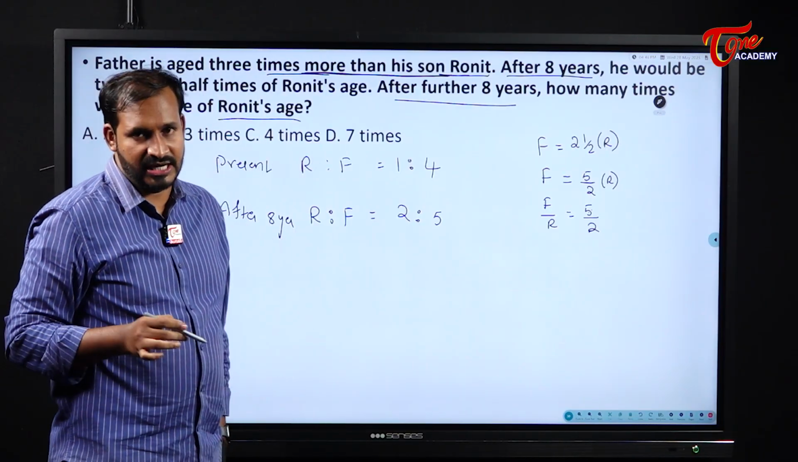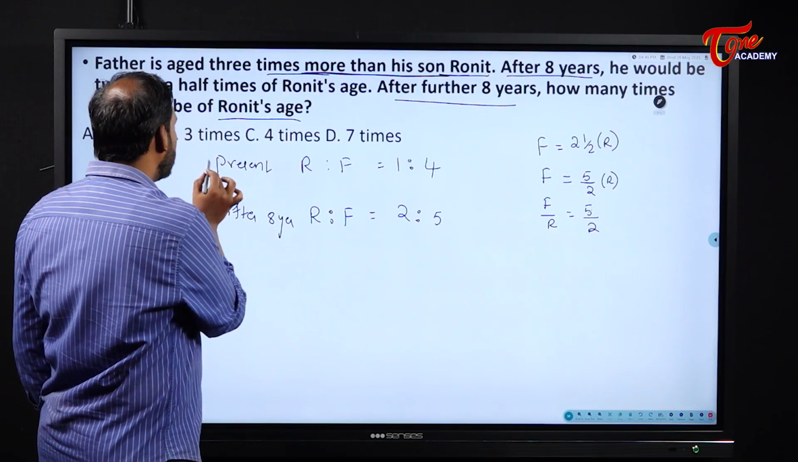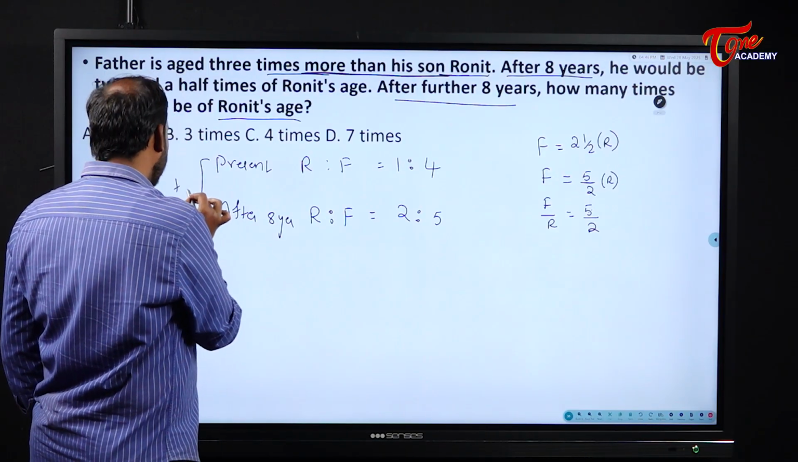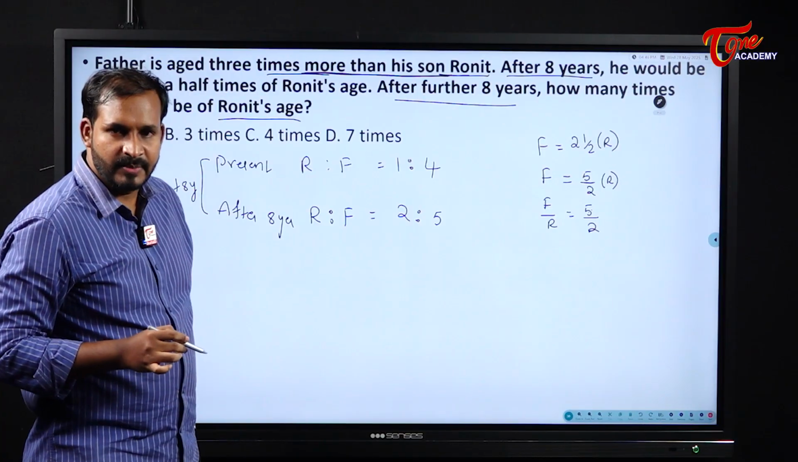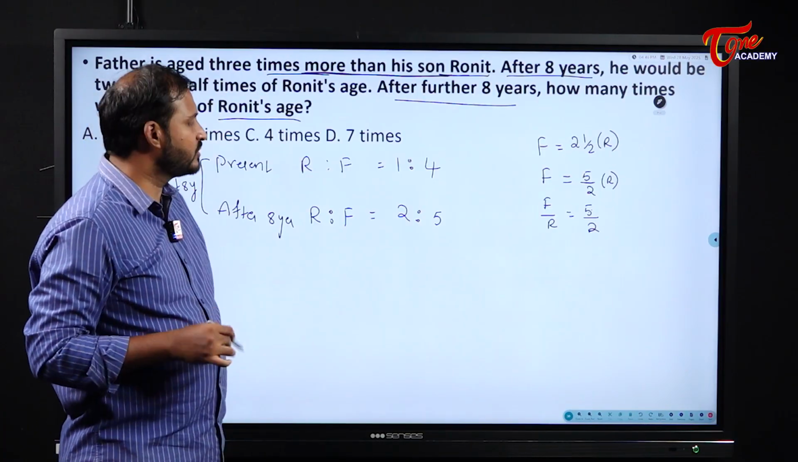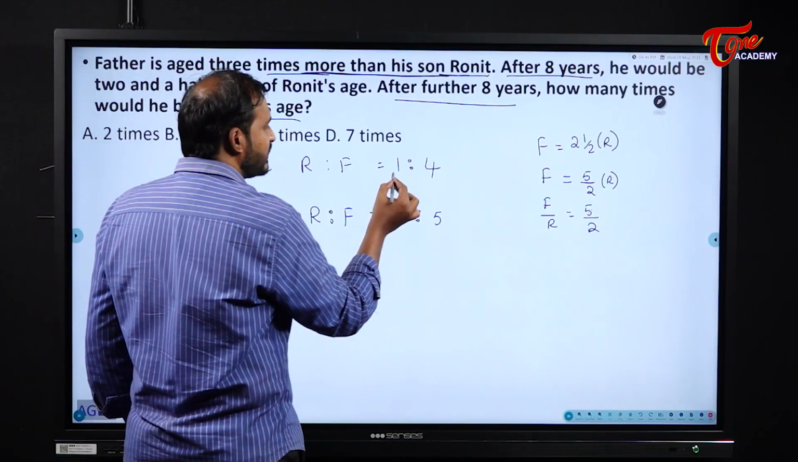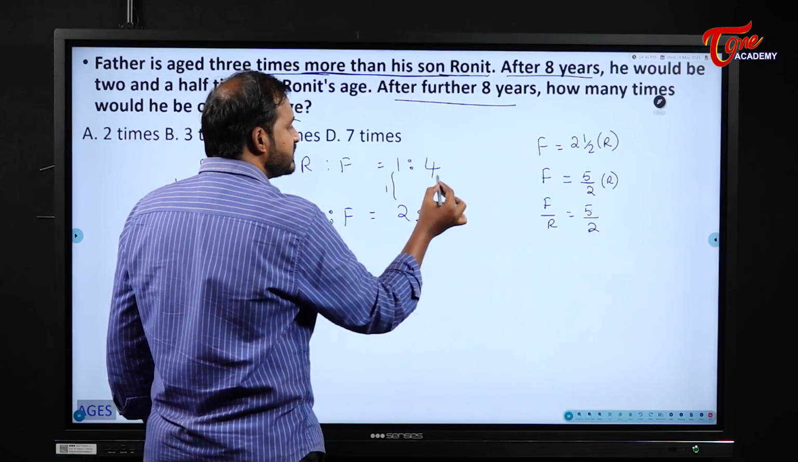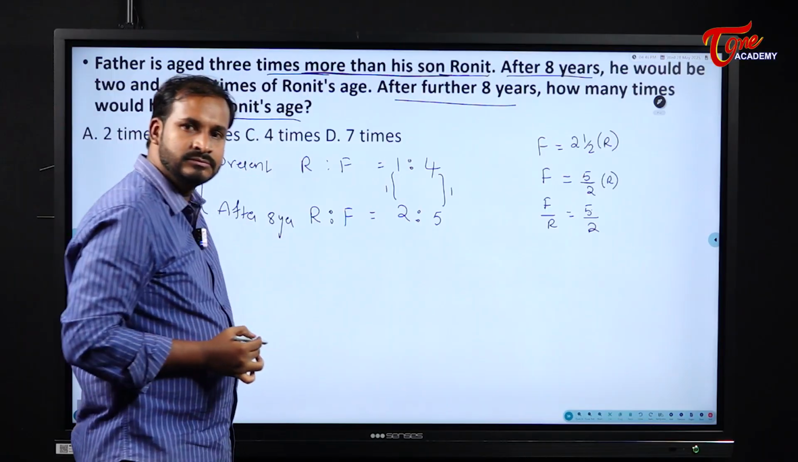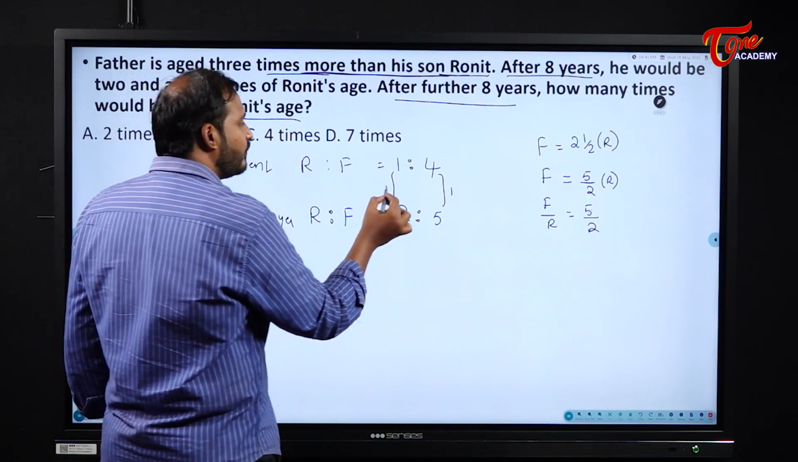That is the question they asked us. So anyway, from here to here, how many years have passed, students? 8 years, right? Present to 8 years. So we will try to understand that. What is the difference between these two? 1 part. What is the difference between these two? 1 part. Clear? Here luckily both the differences are the same.